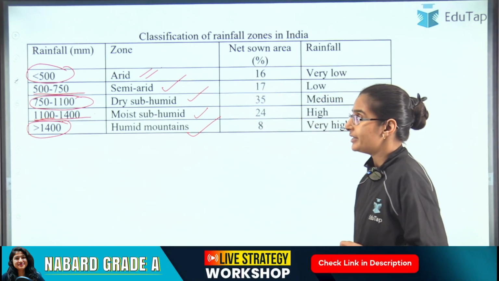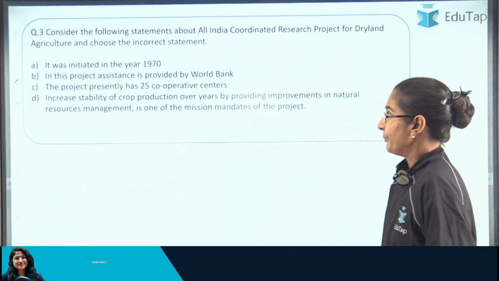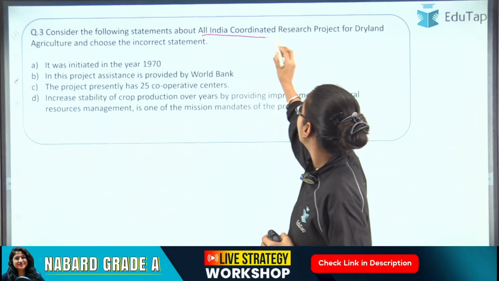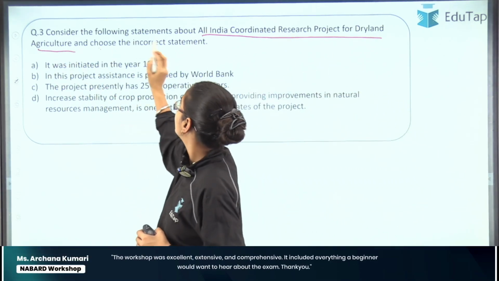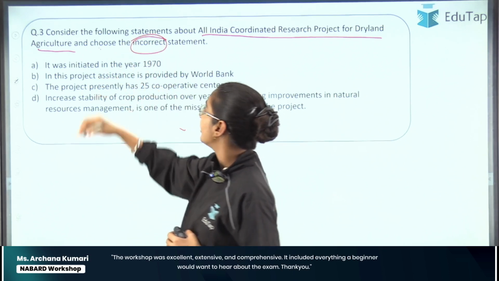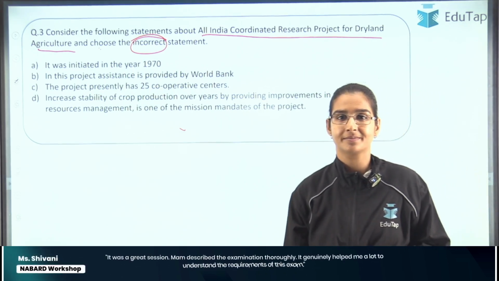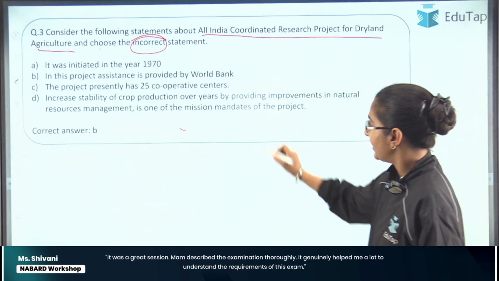All right. So now let's move ahead to the third question. This question talks about the All India Coordinated Research Project for Dryland Agriculture, and you have to choose the incorrect statement regarding this project, right? So try solving this question. All right. So the correct answer here is option number B.